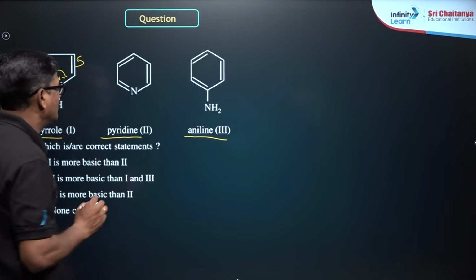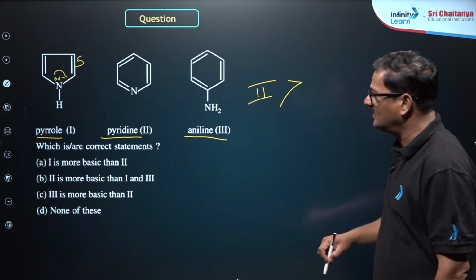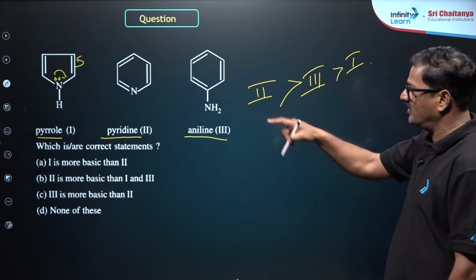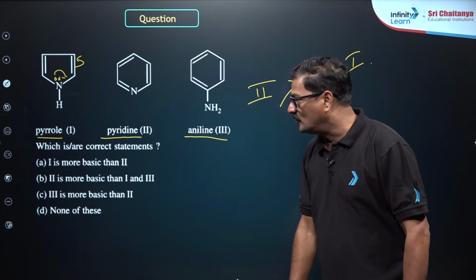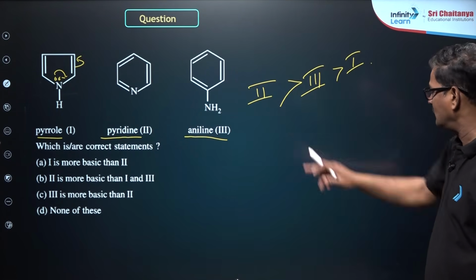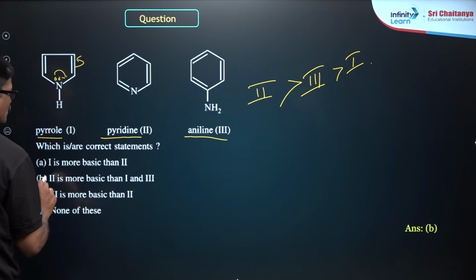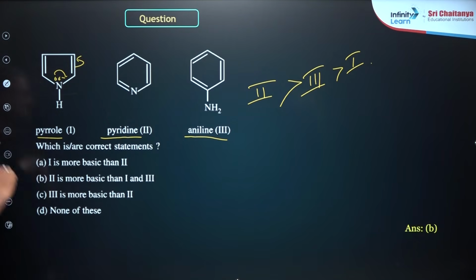So 2 is more basic than 3, and 1 is the least basic, because the lone pair is super busy in making its resonance. Therefore, the answer on this logic is 2 is more basic than 3 and 1.